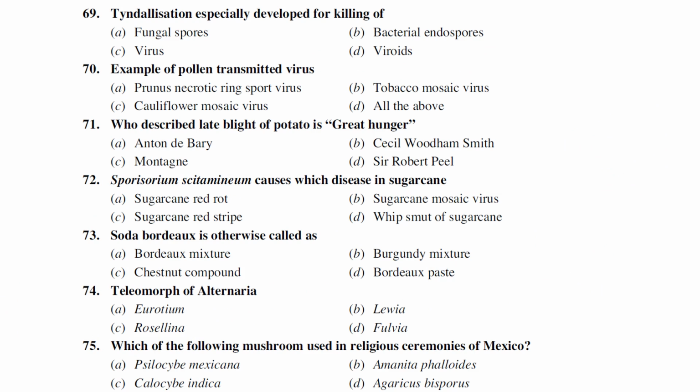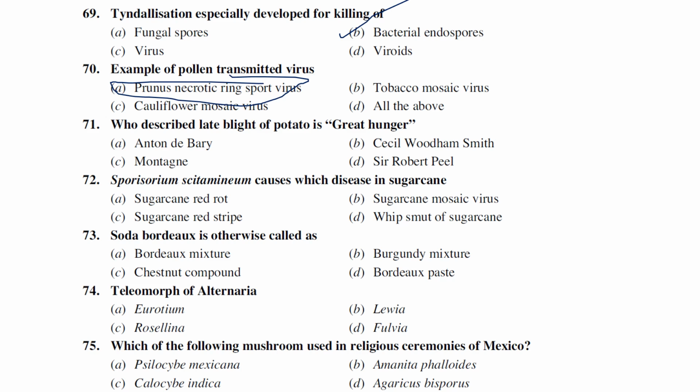Tyndallization is especially developed for killing of. Tyndallization is especially recommended for bacterial endospores, right? Example of a pollen transmitted virus. Which of the following viruses is a pollen transmitted virus? Prunus necrotic ring spot, tobacco mosaic virus, cauliflower mosaic virus, all the above. So Prunus necrotic ring spot virus is mainly transmitted by pollen.